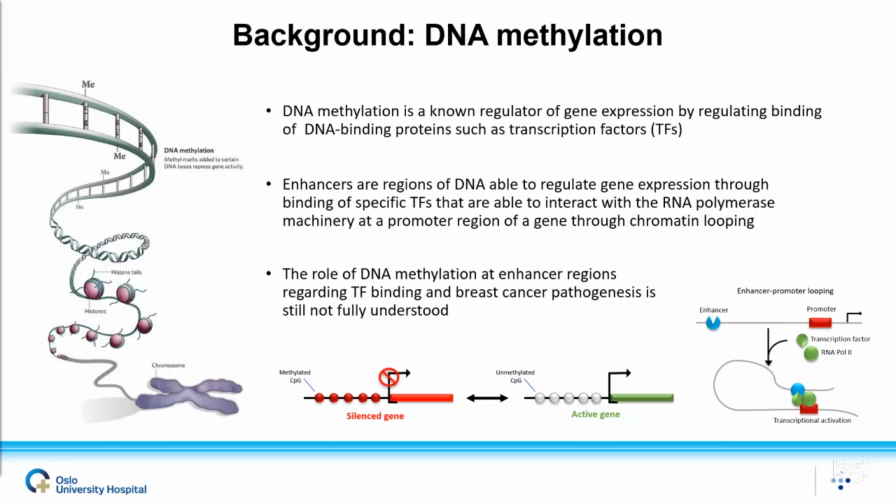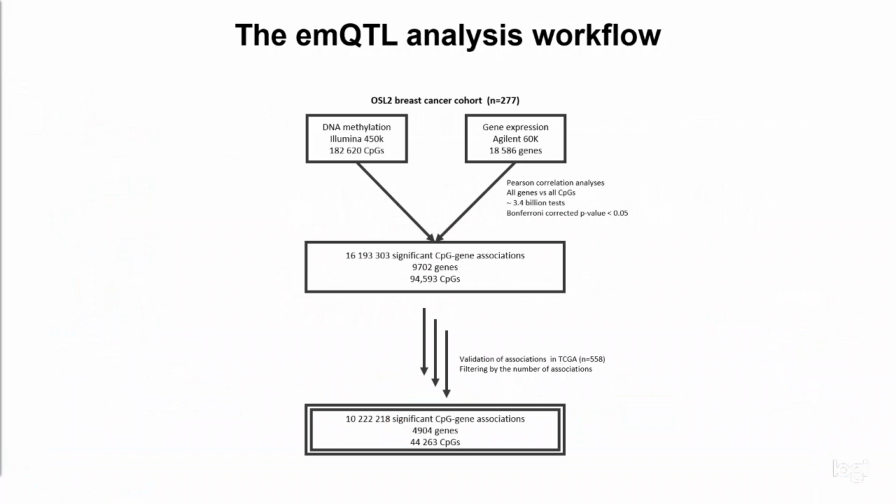with gene expression. These are regulatory regions in the genome that may be located far away from their associated gene, but may interact with the gene promoters through transcription factor binding and the formation of chromatin interaction loops. But still little is known about the role of DNA methylation at enhancer regions regarding transcription factor binding and breast cancer pathogenesis. So in order to identify transcriptional networks that are dysregulated in breast cancers due to alterations in DNA methylation patterns, we performed genome-wide expression methylation quantitative trait loci analysis, or emQTL analysis, which is a method that had previously been published by our group.